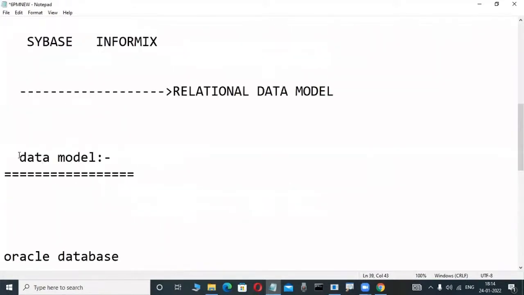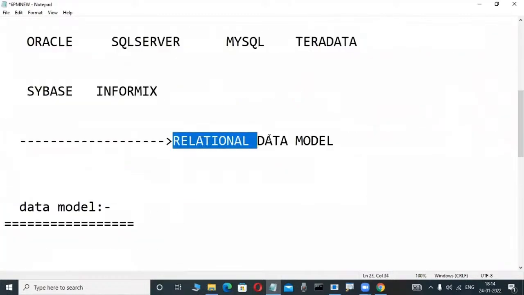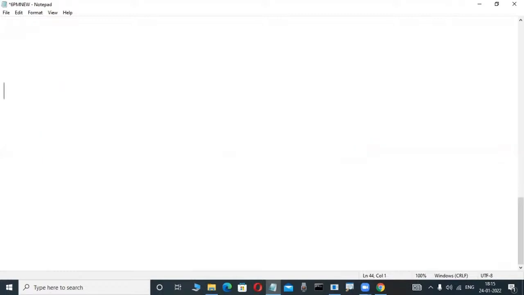What is a data model? First observe here. All these products are implemented based on which concept? The relational data model, from 1970 onwards. This is a new model, introduced by one person. I will tell you, but before that, what does data model mean? It is easy. Anybody have an idea? Any computer students are there? They are well-known persons. Don't write anything, these are demos.